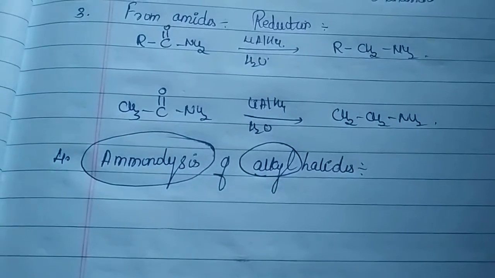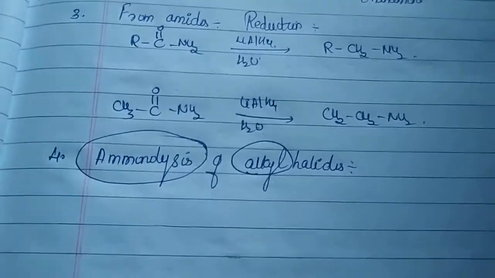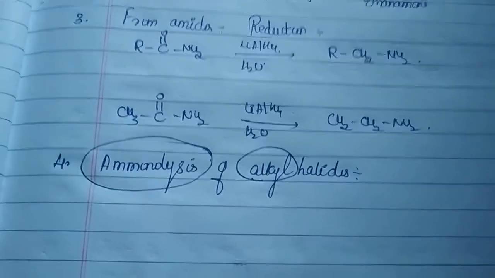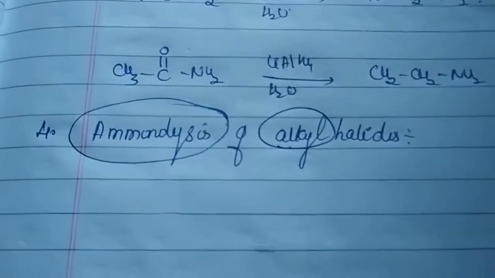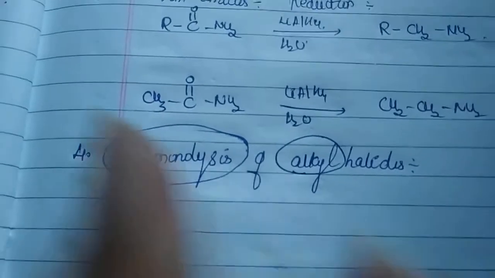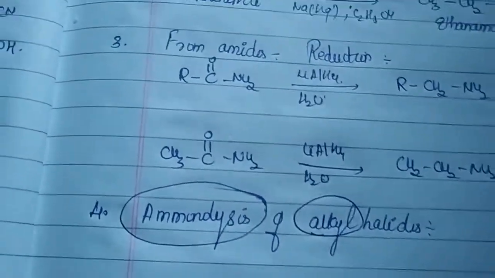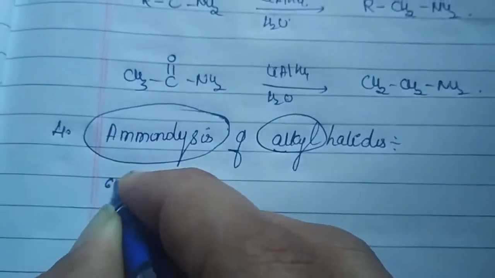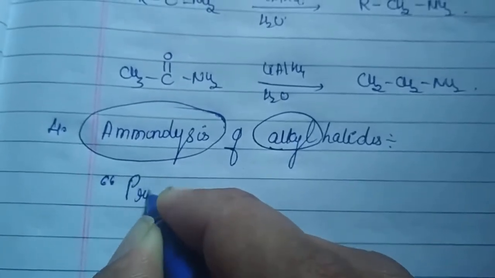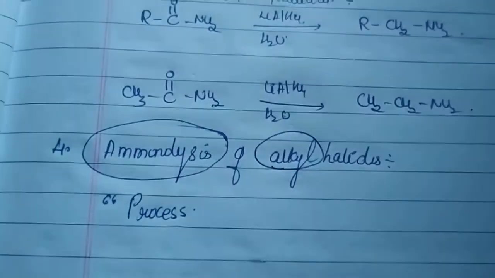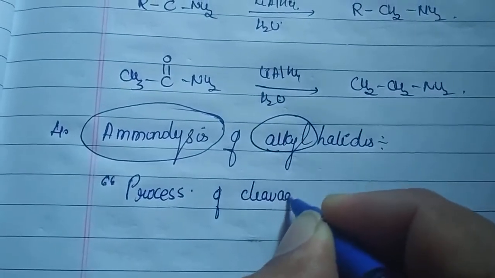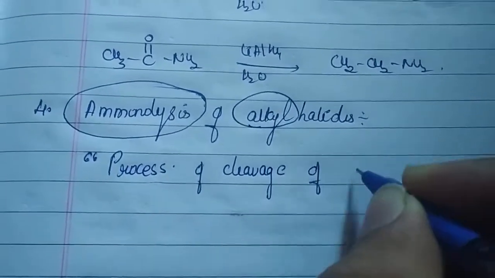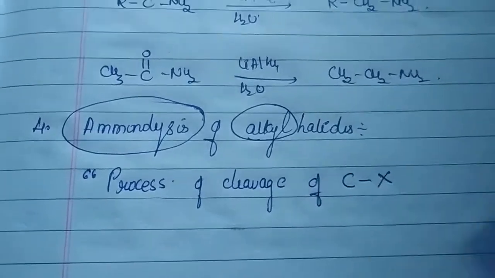Why we have used this term is very important. One thing we know is that the main reactants are an alkyl halide and ammonia. So what does ammonolysis refer to? Remember, ammonolysis is a process. It is a process of cleavage of the C-X bond of the alkyl halide.